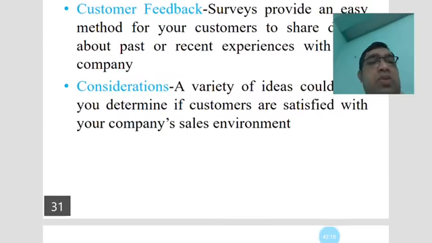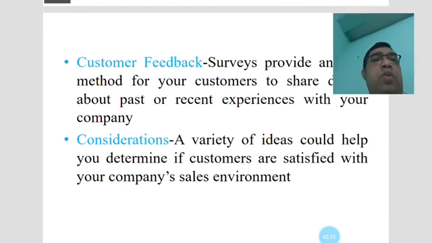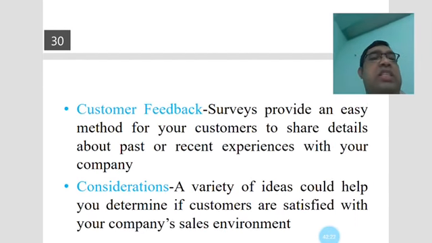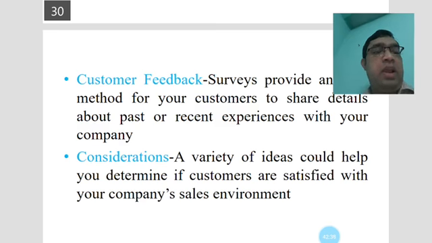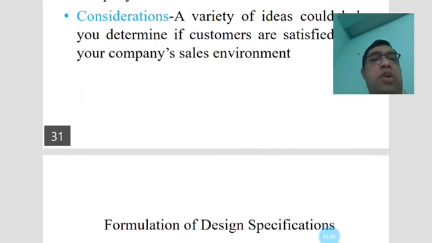Customer feedback is also essential. The survey provides an easy method for your customers to share details about past or recent experiences with your company. A variety of ideas could help you determine if customers are satisfied with your company's sales environment.